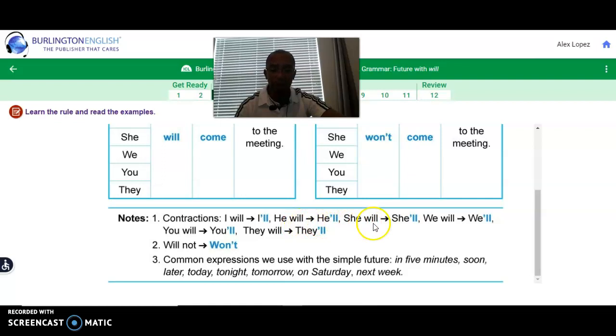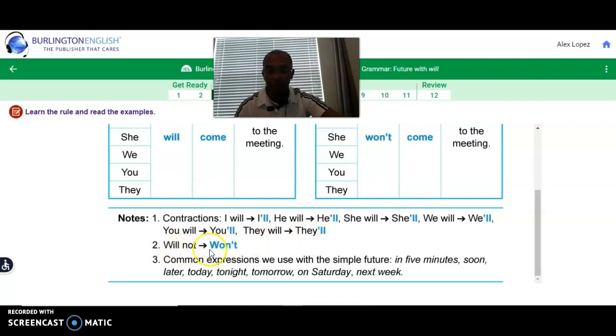She will, you have the pronoun, apostrophe, ll, she'll. We will, pronoun we, apostrophe, ll, we'll. You will, the pronoun, apostrophe, ll, you'll. They will, the pronoun they, apostrophe, ll, they'll.